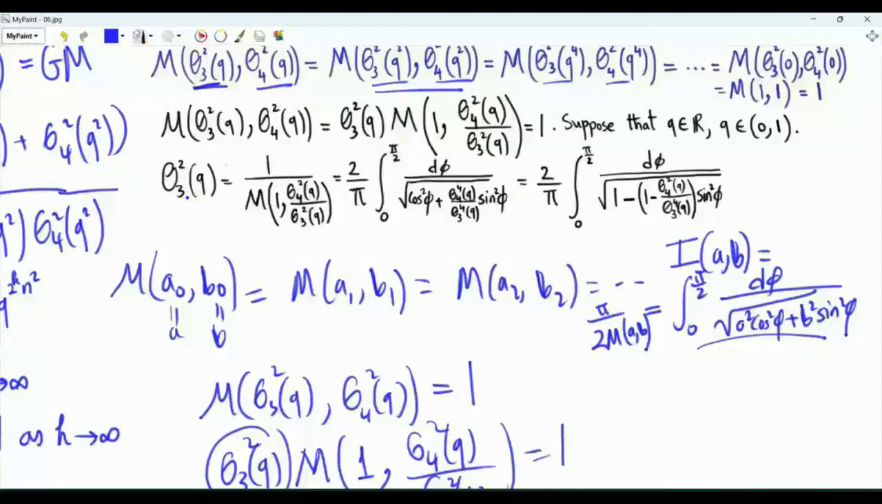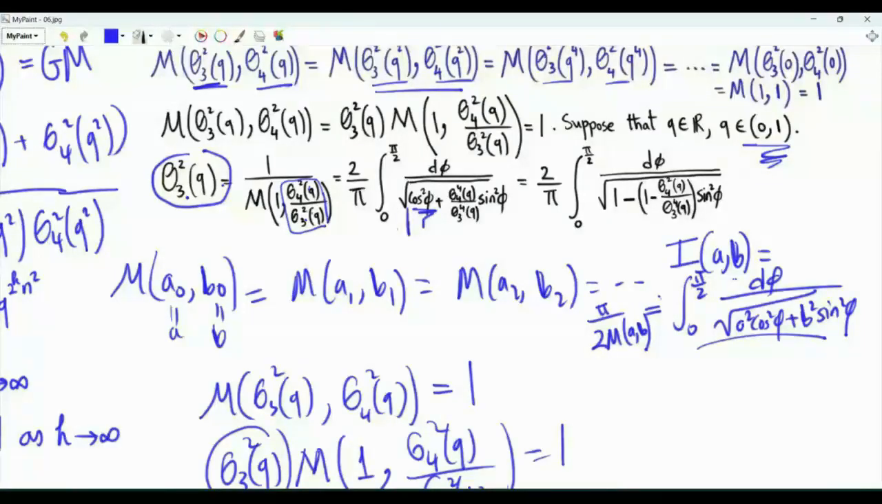Theta 3 of q squared is the reciprocal of m of 1, and then we have this parameter. This is a number less than 1. The summation for theta 4 has this minus 1 to the power n, while the summation for theta 3, when q is a positive real number between 0 and 1, has all terms positive. If we are interested in this quantity here, then we can write it in terms of this integral. Specifically, theta 3 of q squared is 2 over pi, and then the integral.